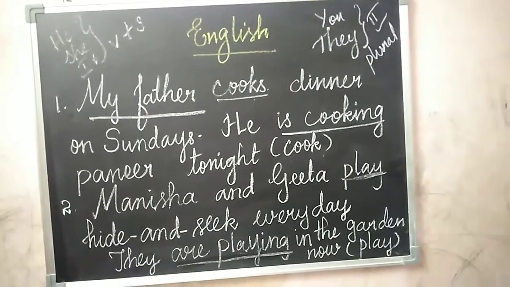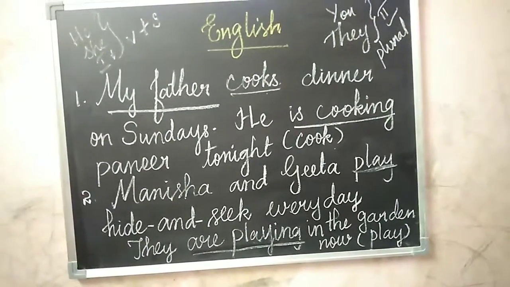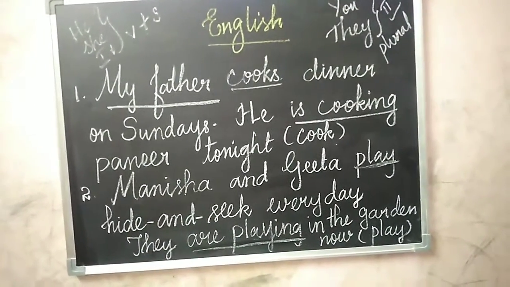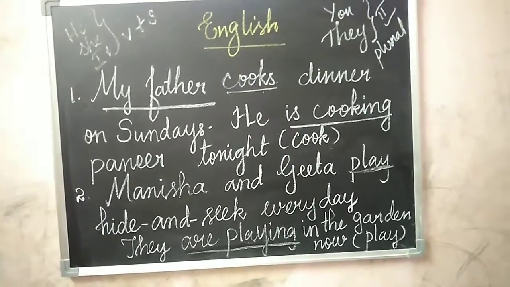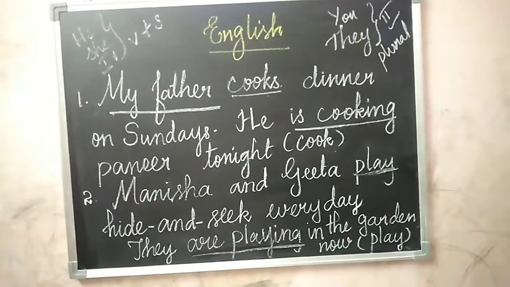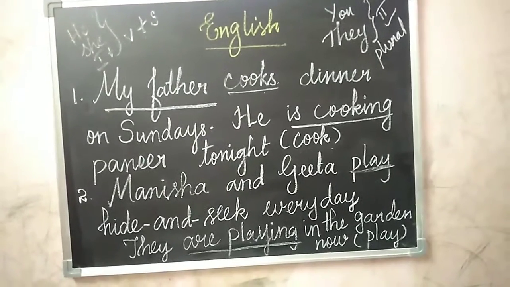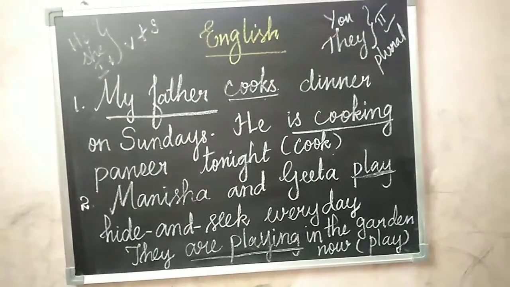Now you can see the bracket. The verb cook is given. So we have to add verb plus s. Why do we add verb plus s, children? Cooks.